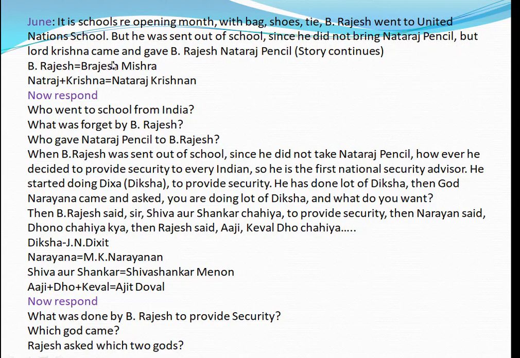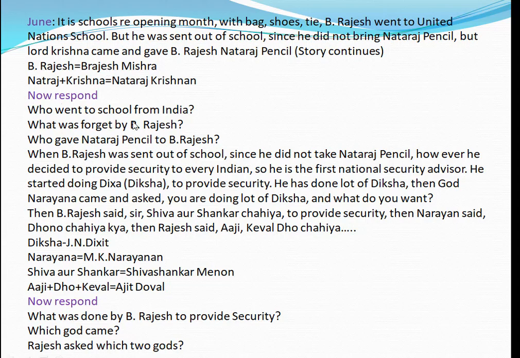But Lord Krishna came and gave B. Rajesh a Natraj pencil. Right? So the story still continues. That means it is building a knowledge network. Now B. Rajesh means Brajesh Mishra. Natraj plus Krishna, Natraj Krishnan. So why? Okay, he was sent out because he did not carry Natraj pencil.